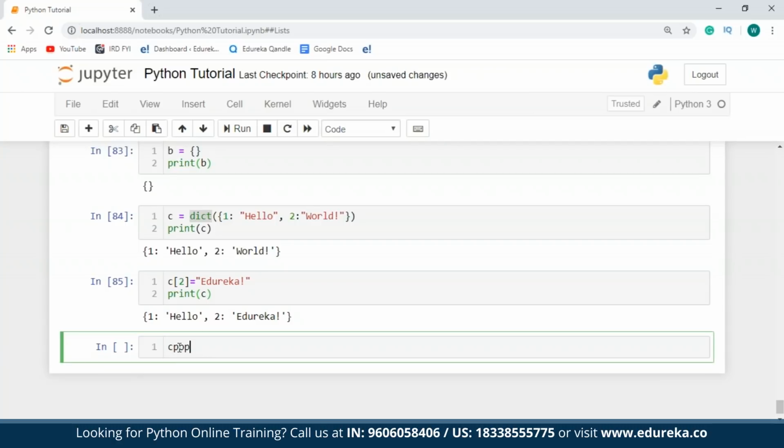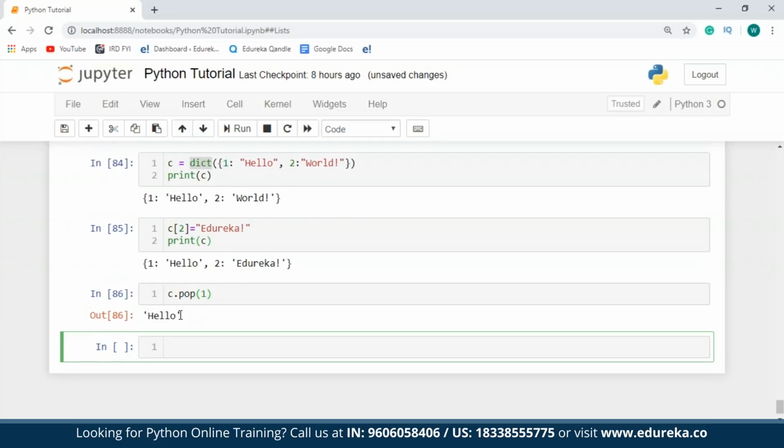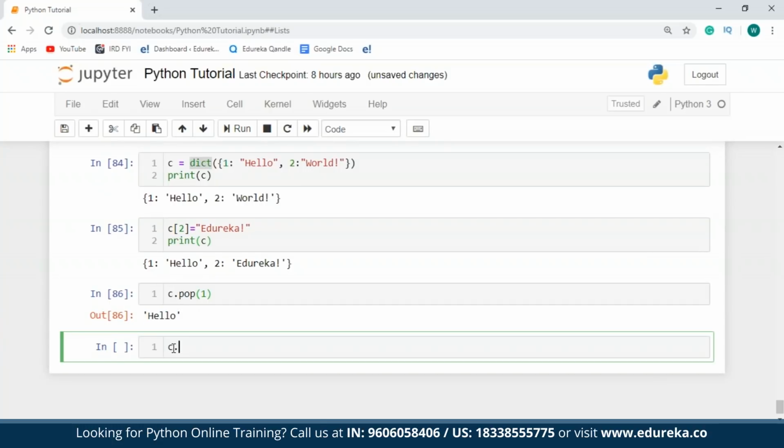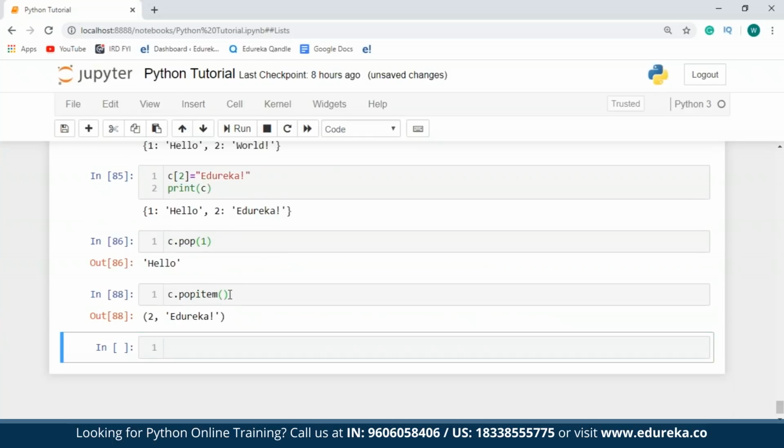I'll say c.pop, the value present at index number 1. So as you can see over here, hello has been removed from my dictionary. In case I make use of the pop item function, it's going to return both the key value pair. So as you can see over here, the pop item function has returned both the key value pair that has been removed. Now my dictionary is empty.